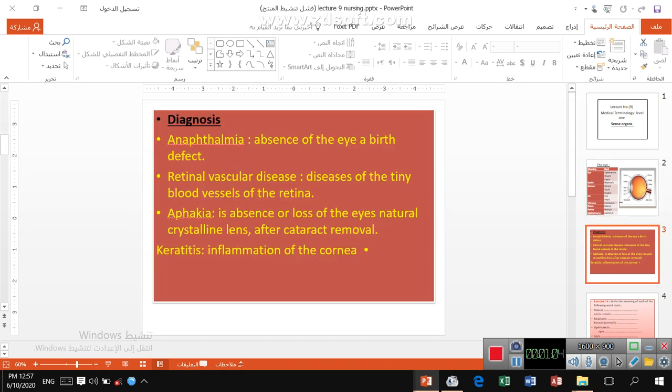Then the second step here, we're talking about diagnosis. We have so many kinds of diagnoses here. We have 3 cases here. You can say them and explain them. What's the meaning of them in English? We have anaphylolemia, that you are going to explain. We have retinal. Then we're talking about here aphakia, and keratitis. You will explain them here. For example, inflammation of the cornea.